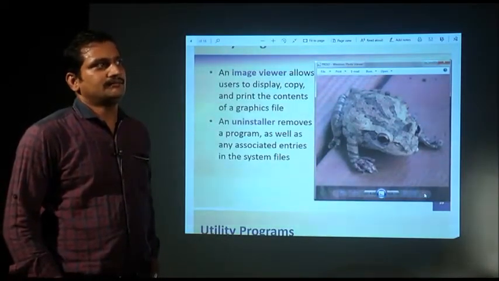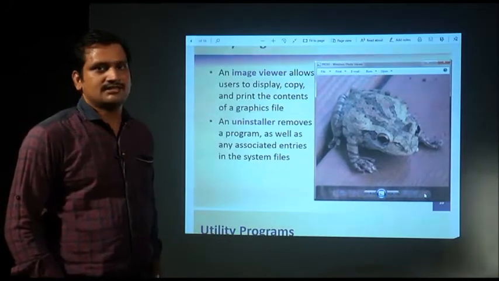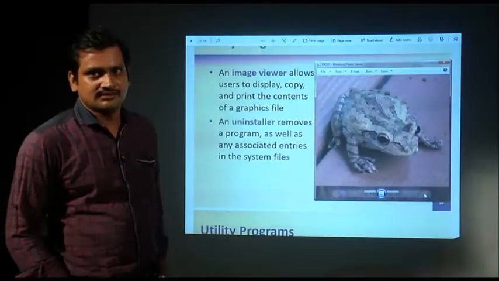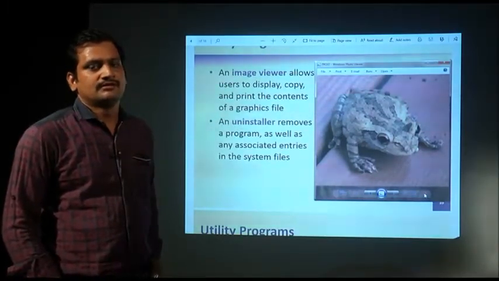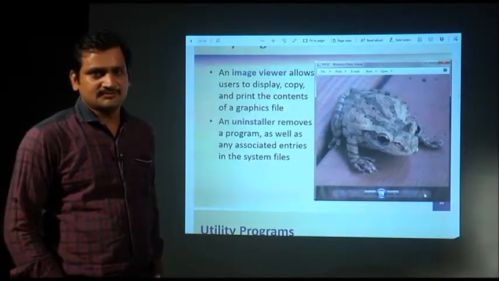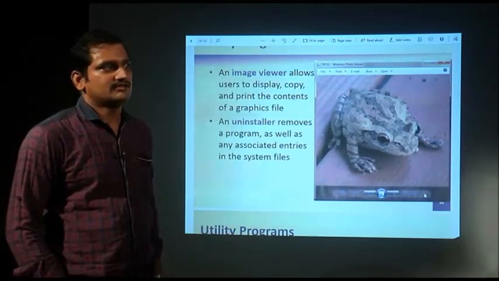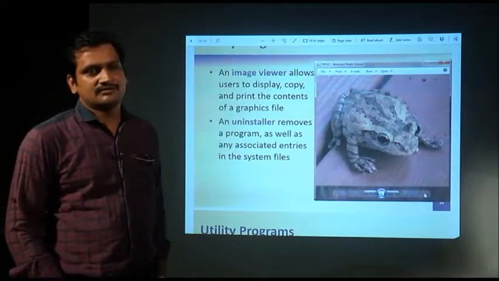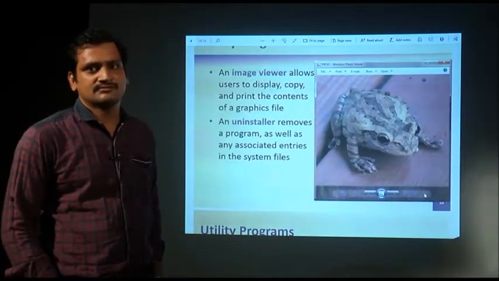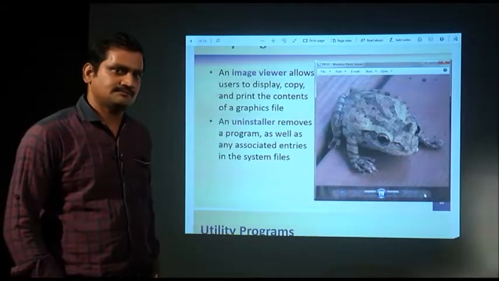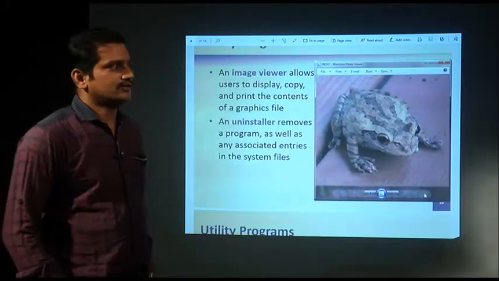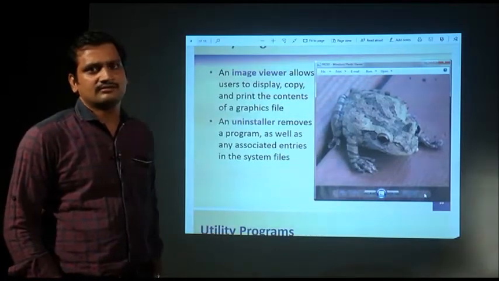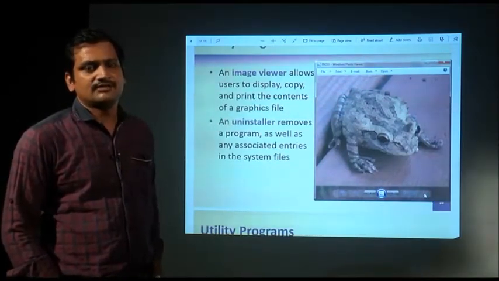So if you find any application, software or program that is no more necessary, you may remove it from your system, because the system takes the load of the application. It consumes disk space and memory, because when the system starts, some services of the applications automatically start. So if there is any such application which you are not going to use in future, then you may uninstall it.